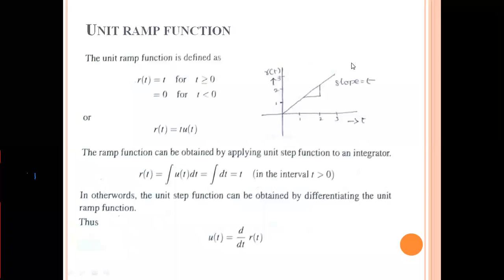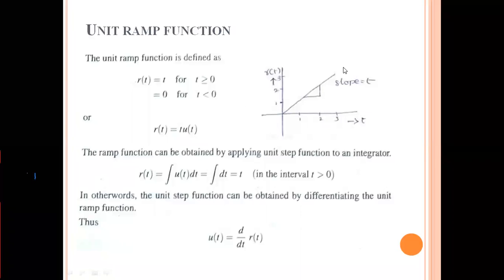Now see here, the unit ramp function. Likewise, whenever I use unit before a function, whether ramp function, parabolic function or step function, obviously the magnitude of that particular function is equal to 1. So here the unit ramp function, mathematically, is denoted with r of t, which is equal to t for t greater than or equal to 0, and equal to 0 for t less than 0.